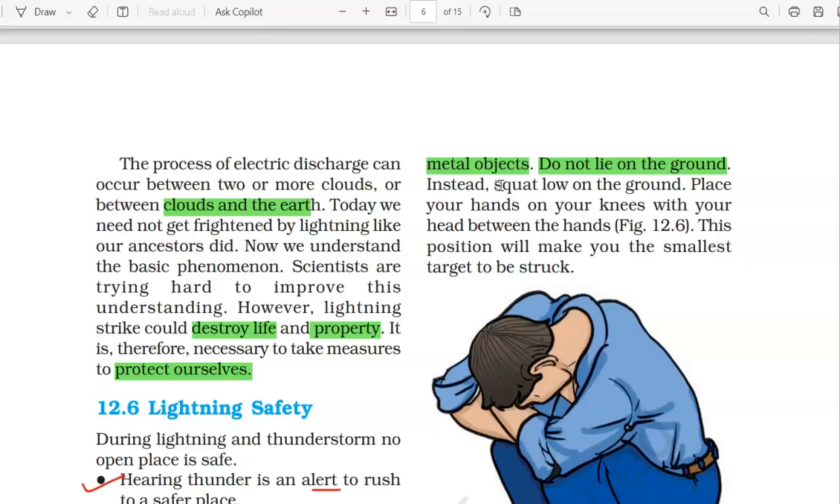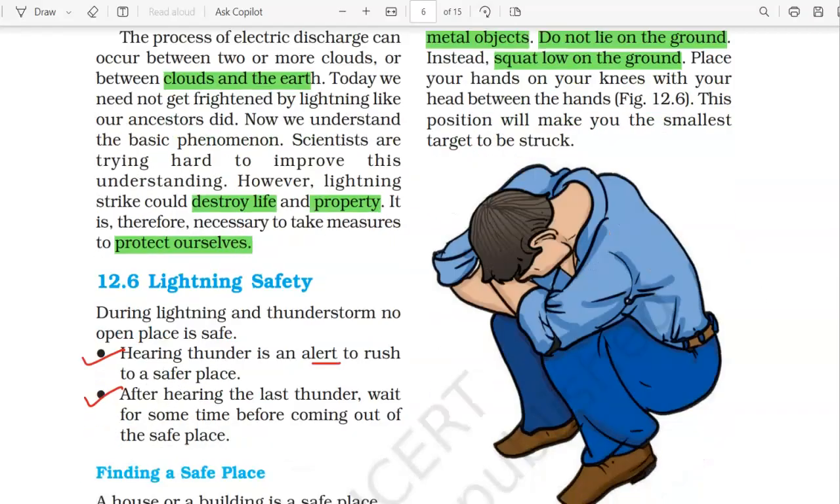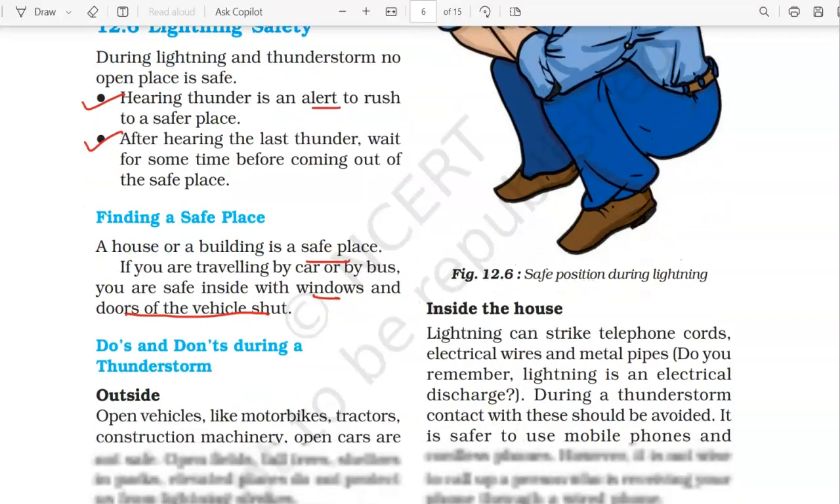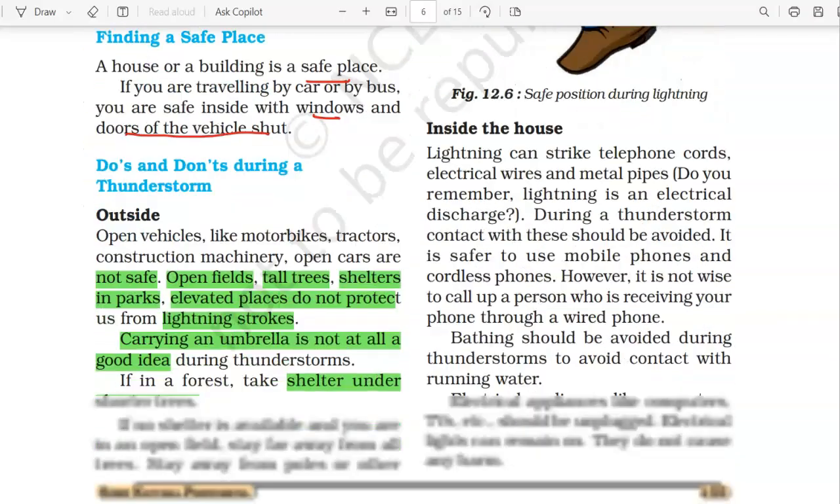Instead, you can squat low on the ground. See the way the person is sitting, he's squatting low on the ground. In this way, you place your hands on your knees with your head between the hands and take the smallest position for you to be struck, because lightning is looking towards taller targets. So this is when you are outside the house.